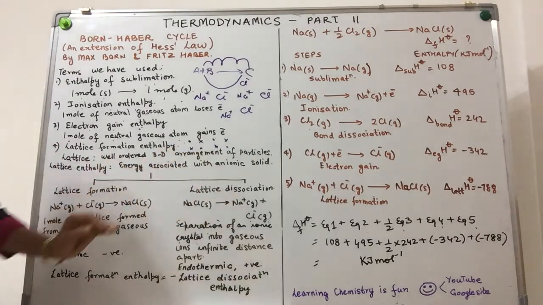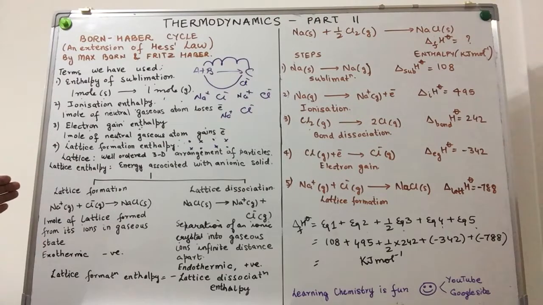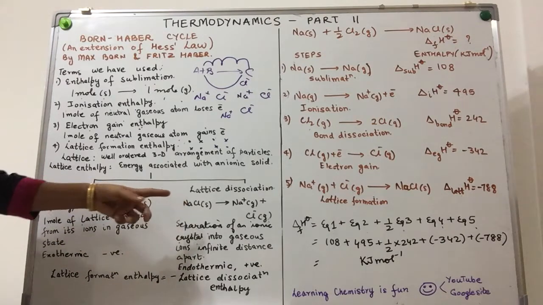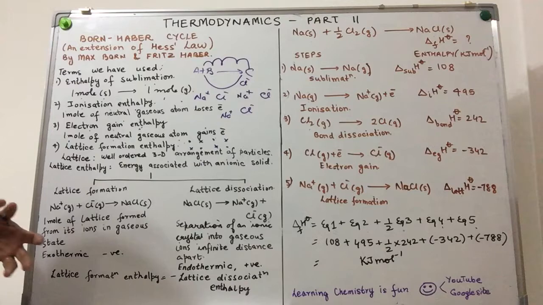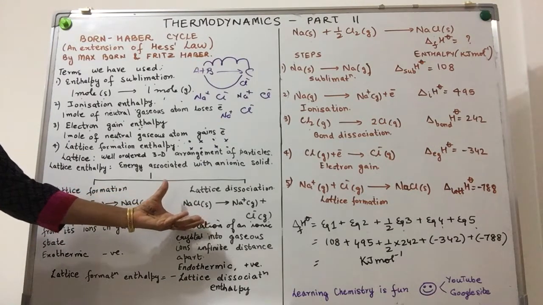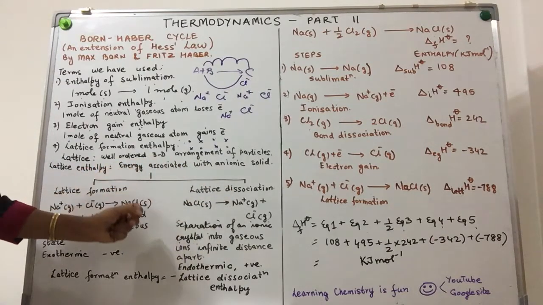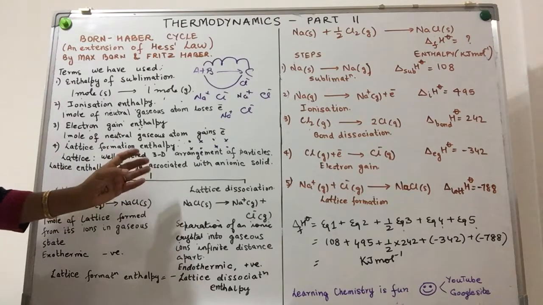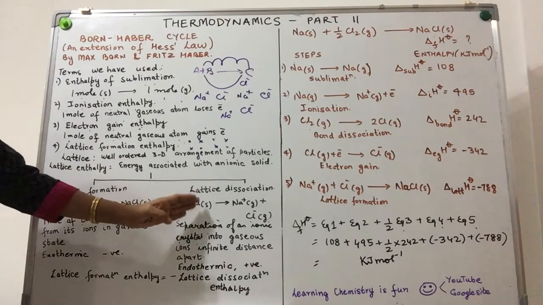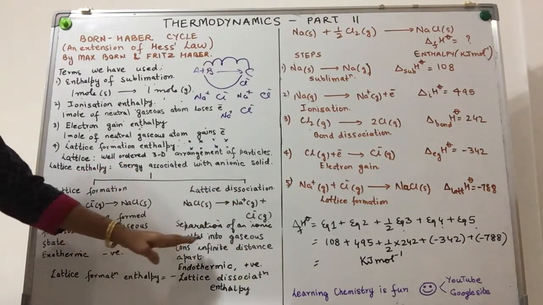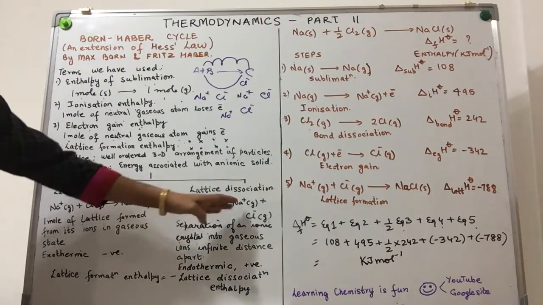Lattice dissociation. In order to break this lattice, in order to break this bond or friendship between two oppositely charged ions, what will you have to do? Yes, you will have to give energy. In other words, this will be an endothermic process. You need a lot of tactics to get these oppositely charged ions away from each other. Hence, lattice dissociation enthalpy is the enthalpy change when 1 mole of a solid breaks down into its respective ions so that they are an infinite distance apart from each other and in gaseous form.